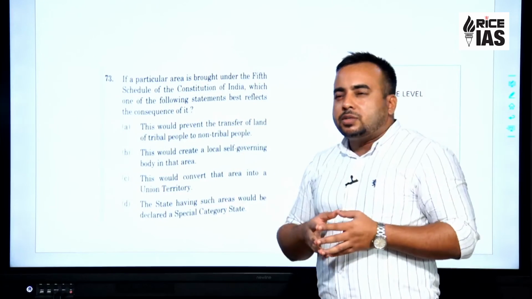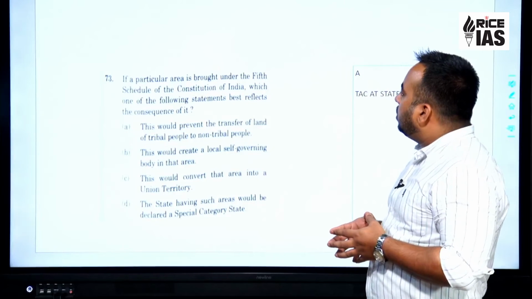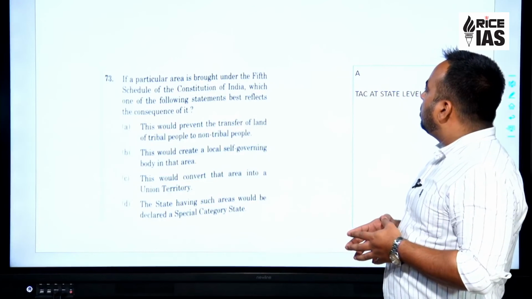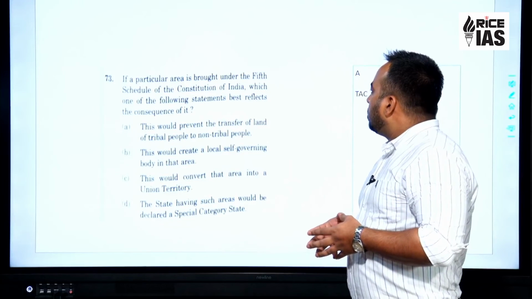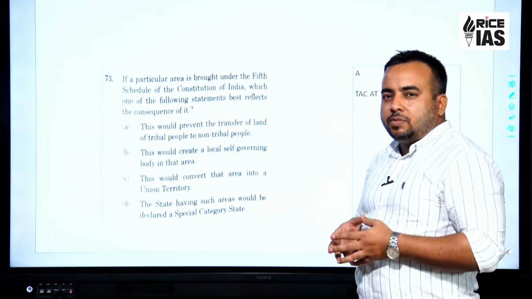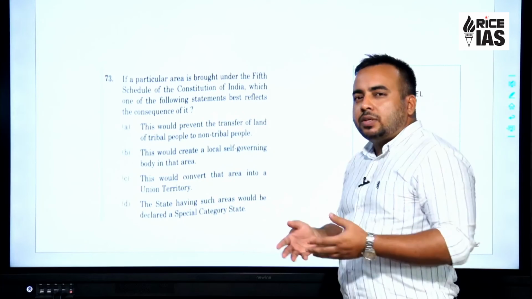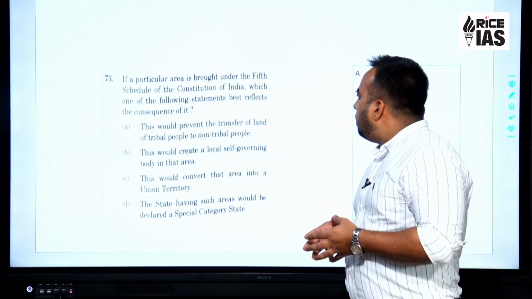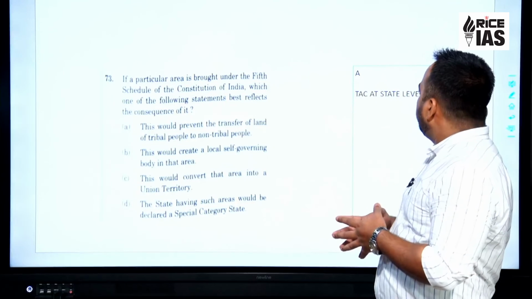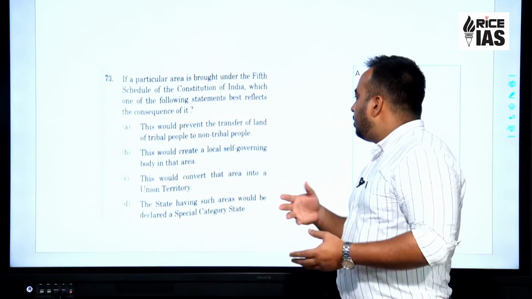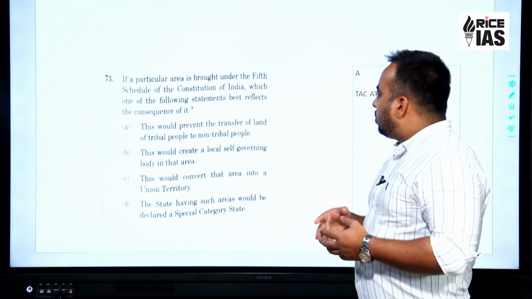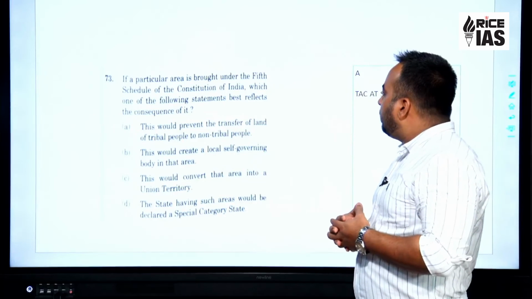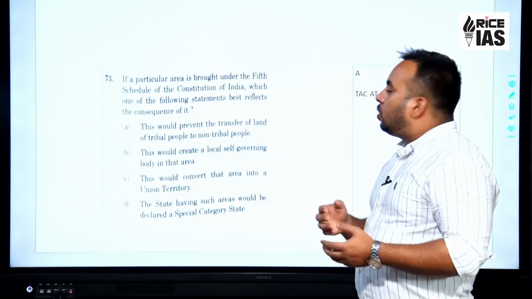Looking at the polity and governance question, this is what we have as the next question. If a particular area is brought under the 5th Schedule of the Constitution of India, scheduled areas are 5th and 6th scheduled areas, which is conventionally taught in the class, which is also there in the standard sources. So which one of the following statements best reflects the consequence of it? This is slightly tricky, in the sense you might be confused between statement A and statement B. Let's read it. This should prevent the transfer of land of tribal people to non-tribal people.